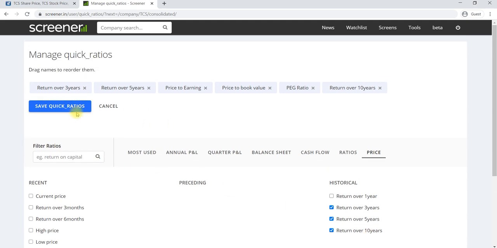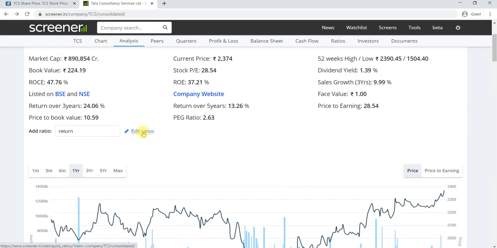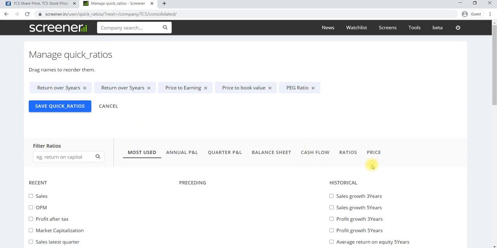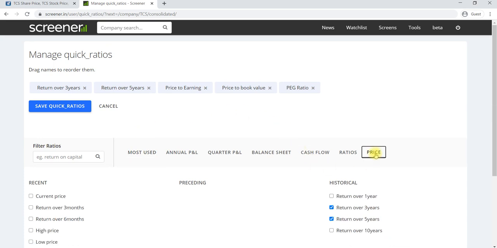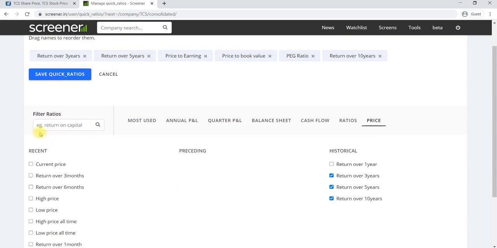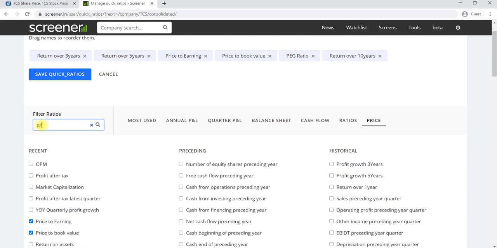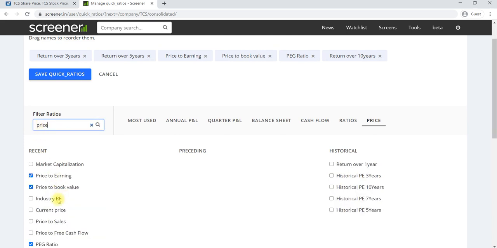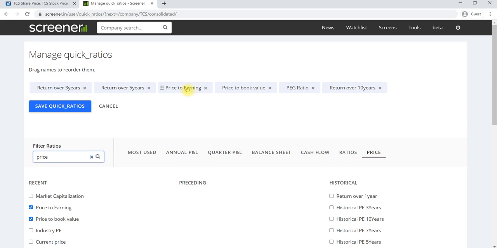You have to select edit ratios, price here, then select the 10-year return. If you haven't selected price to book value, search here for price to book value and select that too. Price to book value as well as the 10-year return. Once you have selected both, click on save.